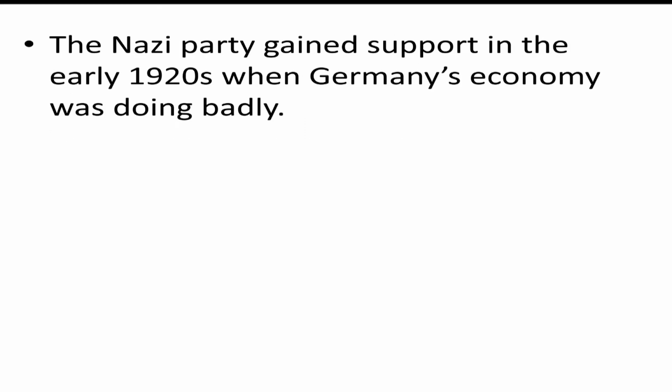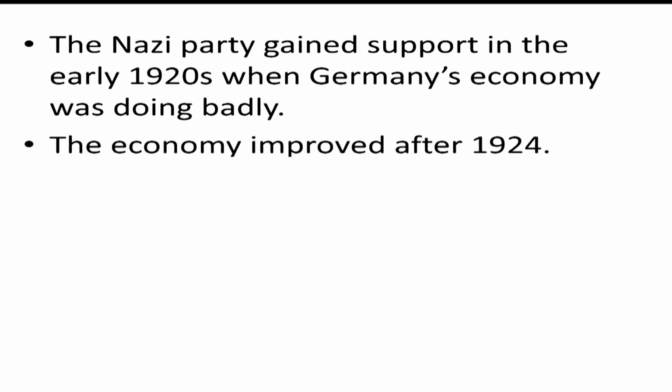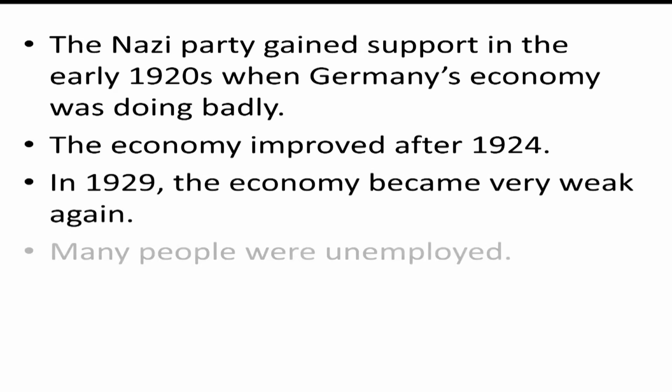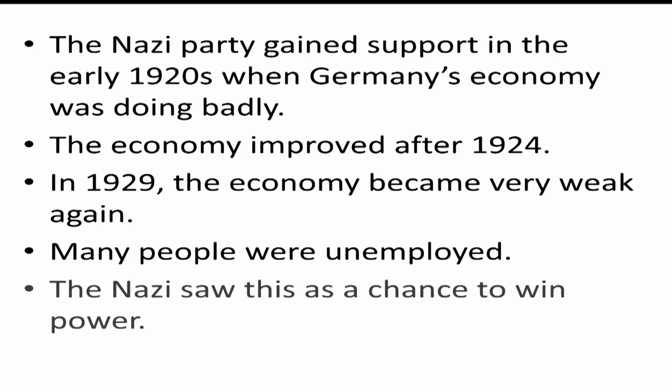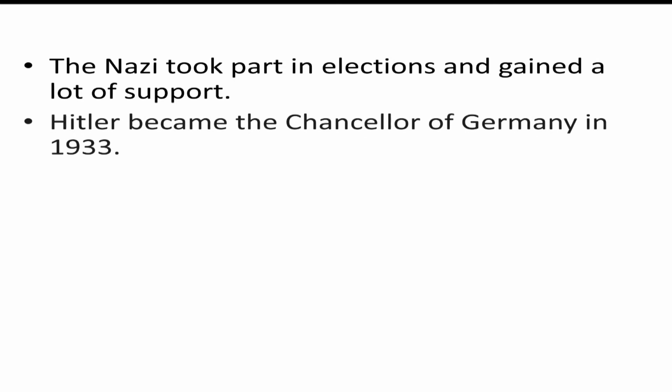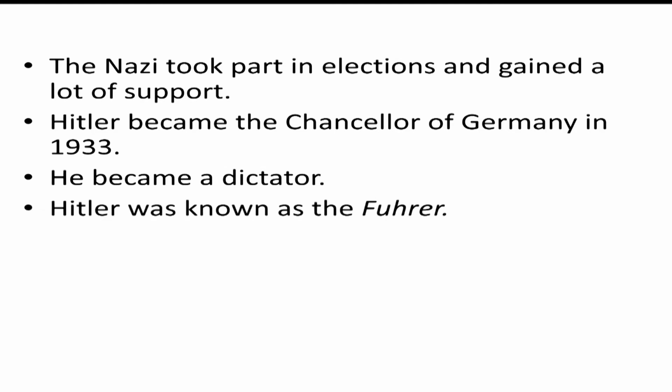The Nazi Party gained support in the early 1920s when Germany's economy was doing badly. The economy improved after 1924. In 1929, the economy became very weak again. Many people were unemployed. The Nazis saw this as an opportunity to win power. The Nazis took part in elections and gained a lot of support. Hitler became the Chancellor of Germany in 1933. He became a dictator. Hitler was known as the Führer.